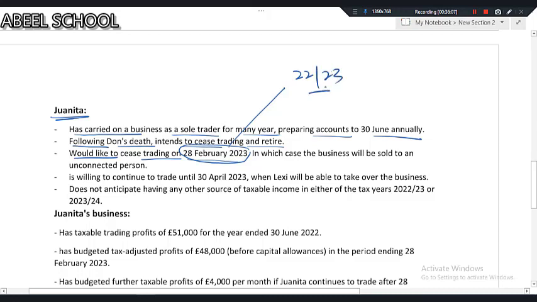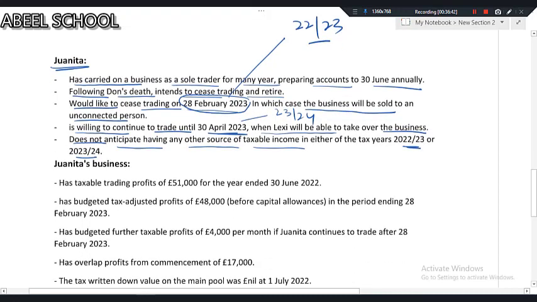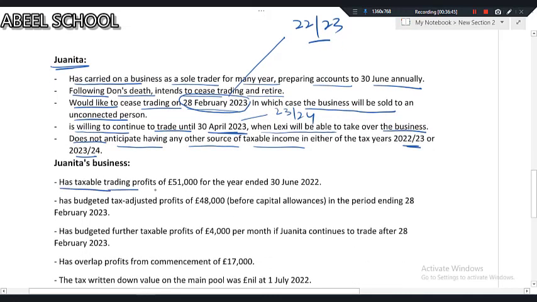This date falls in the tax year 22-23, in which case the business will be sold to an unconnected person. Okay, she is willing to continue to trade until 30th April 2023. If she continues to trade till 30th April 2023, this date falls in the tax year 23-24. When Lexi will be able to take over the business, she does not anticipate having any other sources of taxable income in either of the tax years 22-23 or 23-24. Okay.